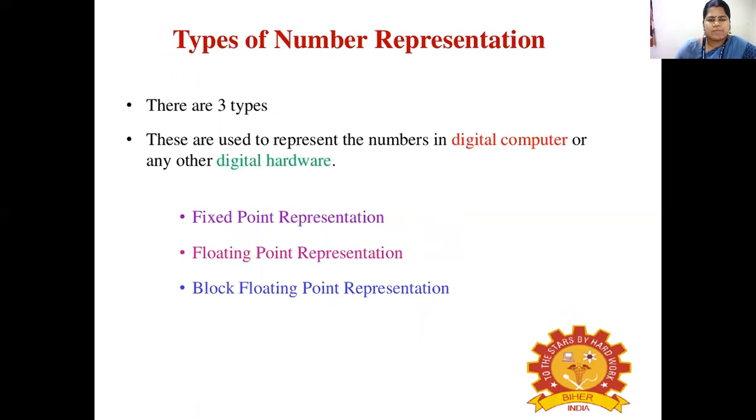Next we'll see about types of number representation. There are 3 types of number representation, and these are used to represent the numbers in a digital computer or any other digital hardware. The 3 types are fixed point representation, floating point representation, and block floating point representation. Commonly, the first 2 types are used.